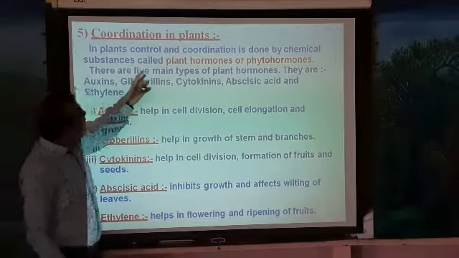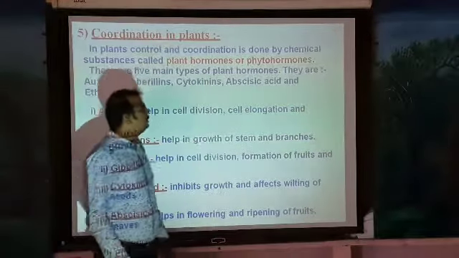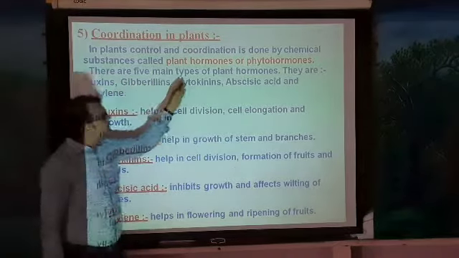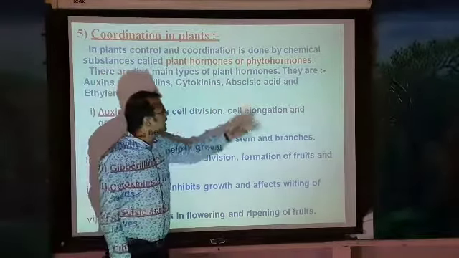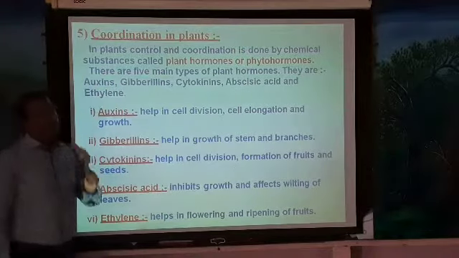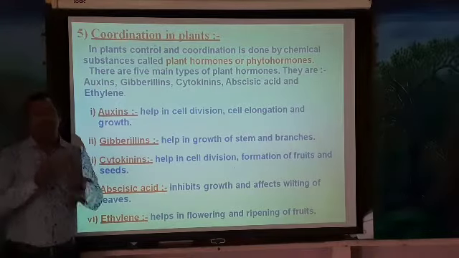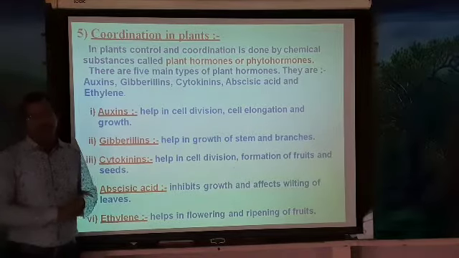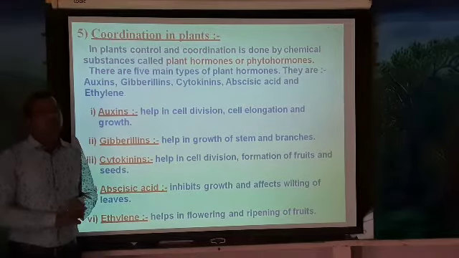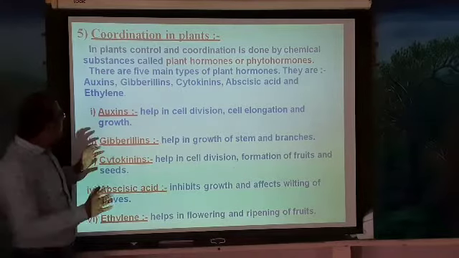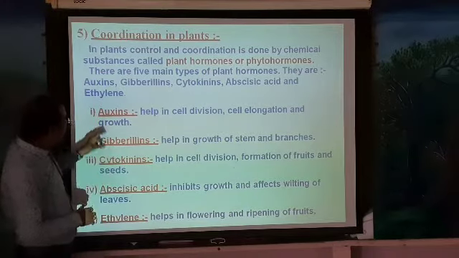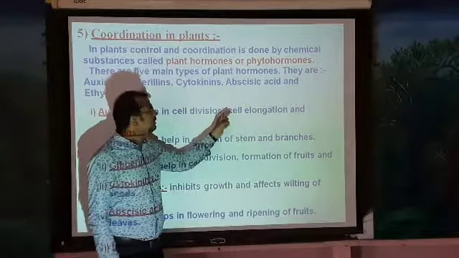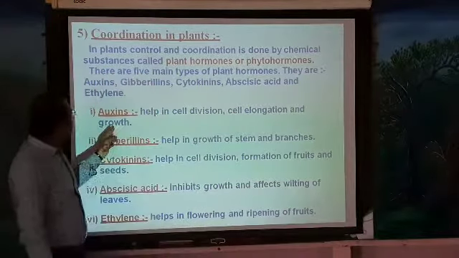There are mainly five types of plant hormones. They are auxins, gibberellins, cytokinins, abscisic acid and ethylene. These are the five important hormones that play a very important role in the plant body for controlling and coordinating. Okay, so how do they help? Here, the auxins help in cell division, cell elongation and growth.